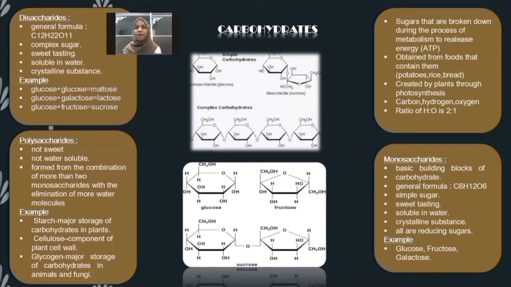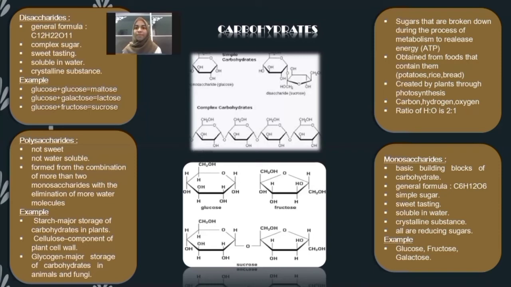The second one is disaccharide. The general formula for disaccharide is C12H22O11: 12 carbon, 22 hydrogen, and 11 oxygen. Disaccharide is a complex sugar, sweet tasting, and soluble in water. Disaccharide is also a crystalline substance. Examples of disaccharide: glucose plus glucose equals maltose. Second, glucose plus galactose equals lactose. Then the last one, glucose plus fructose equals sucrose.